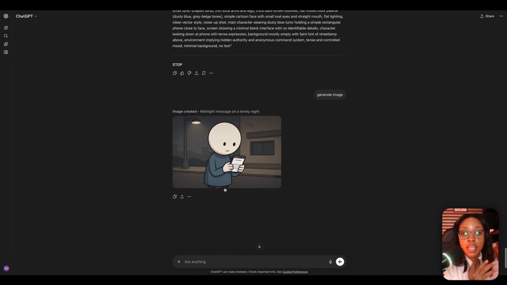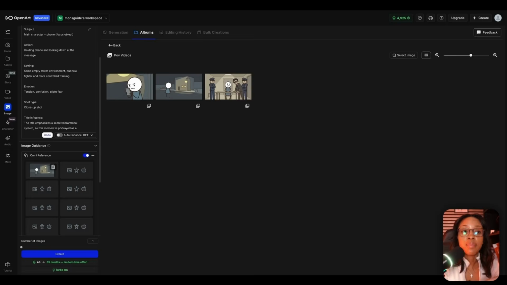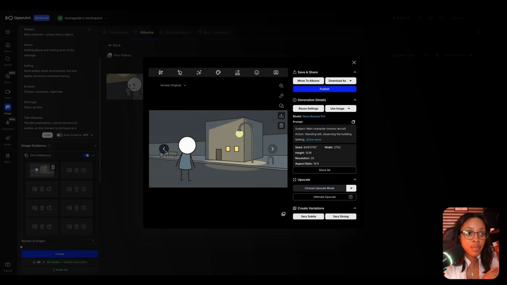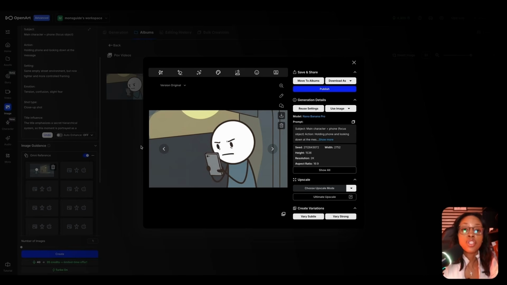Or if you don't want to, you could keep pressing next and copy the prompts. You could paste it into Nano Banana, and as you can see, the image quality you get is very high quality. Again, this is our first one, this is our second one. It's very coherent. So you want to keep doing this for your script. Now, you don't have to do sentence by sentence. You could do every 2 sentences, every 3. The choice is up to you, but that is a way you could do this.